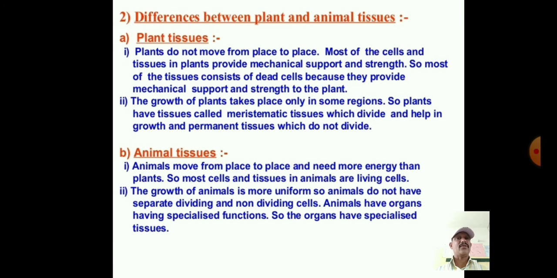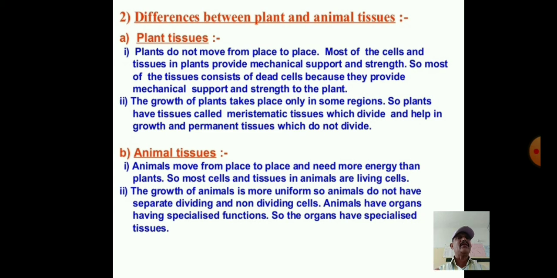This is the first difference in plant tissue, and the second one is that the growth of plants takes place only in some regions. For example, the tip of the stem, tip of the roots, tip of the leaves.